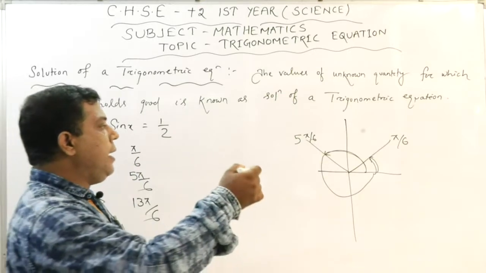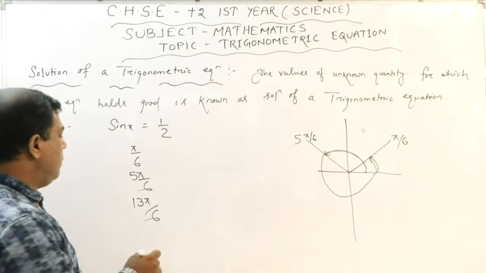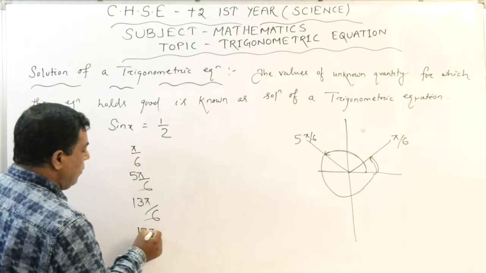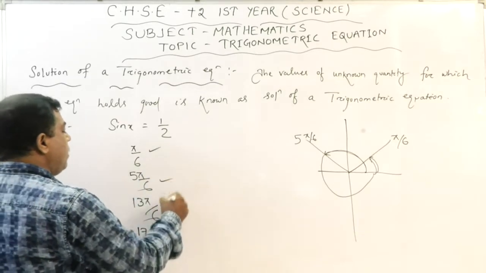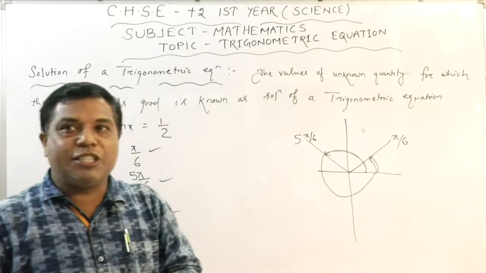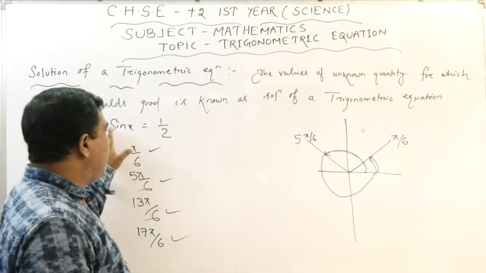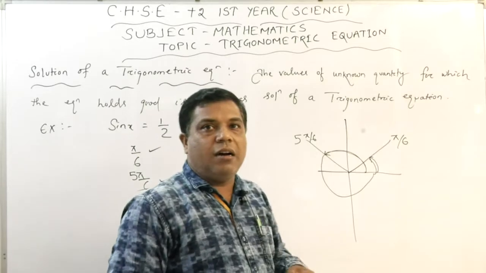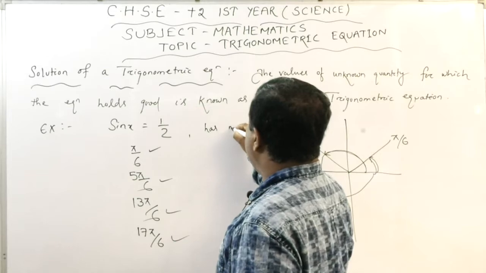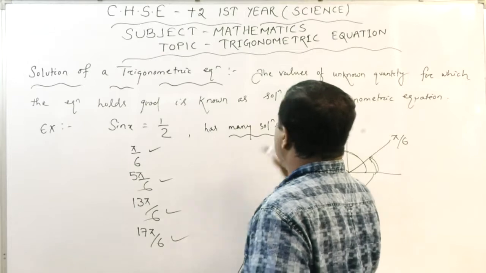And if I go for again 2 pi plus 5 pi by 6, that is your 17 pi by 6. So these are all the possible solutions of this trigonometric equation. Yes or no? You see, a single equation, here I am writing sin x equals to half, has many solutions.